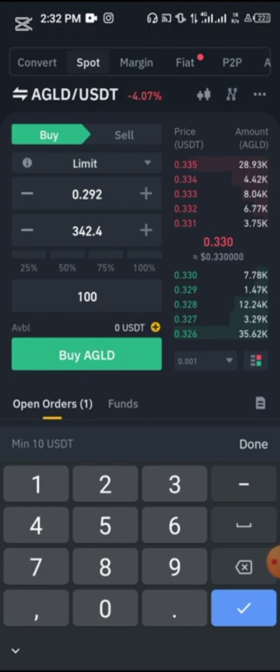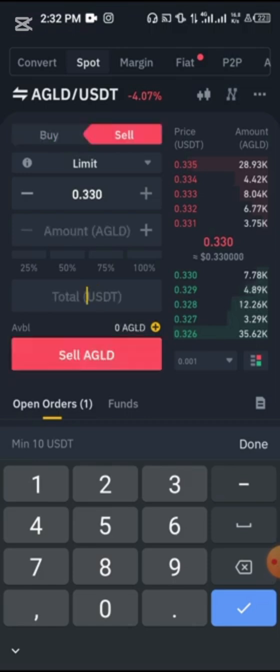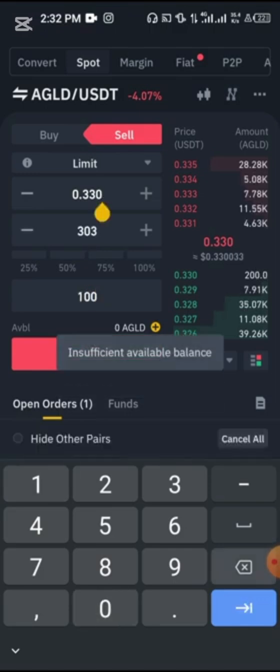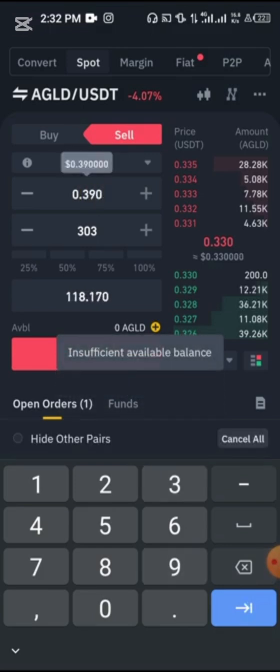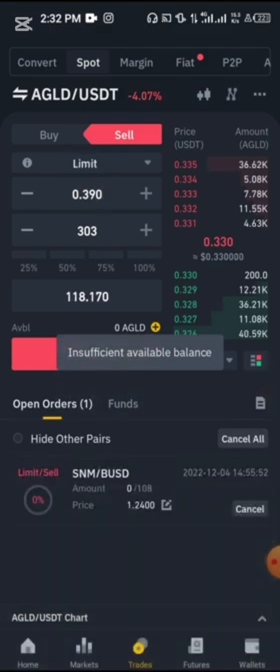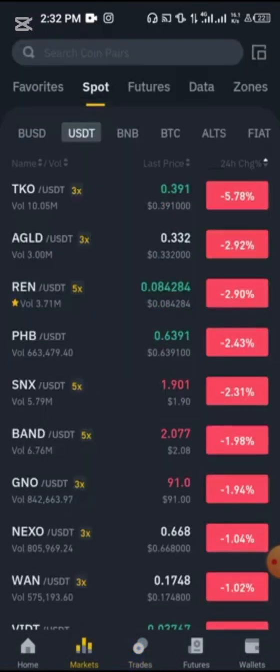All right. Then we could as well set a sell order the same way. Let's say we bought 100 pieces at this price here. We can set a sell order to be at 3.90. All right. Now, let me show you how you can make profit with these.